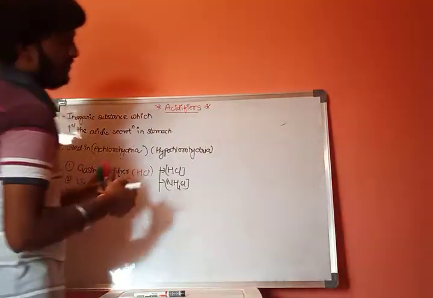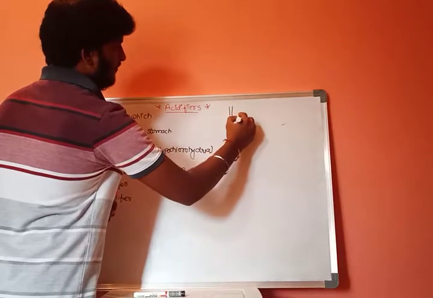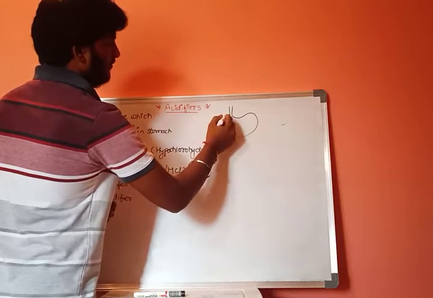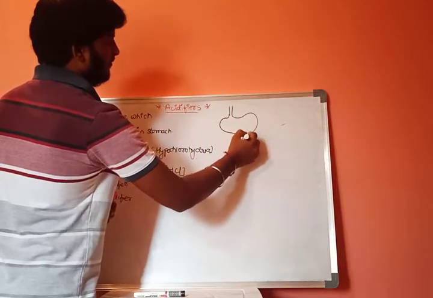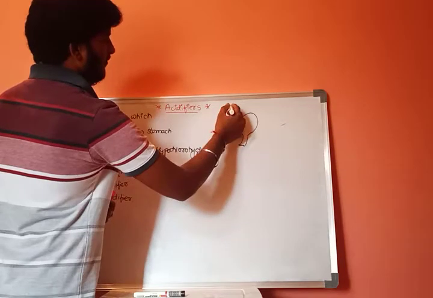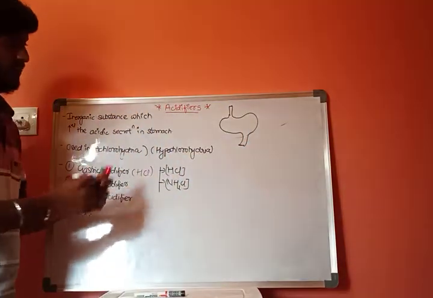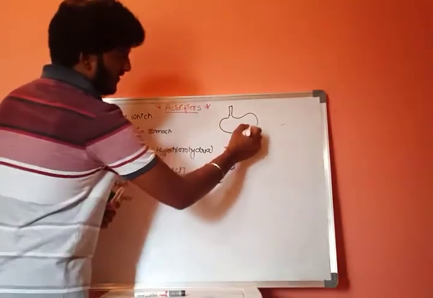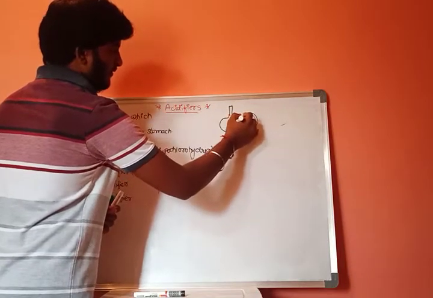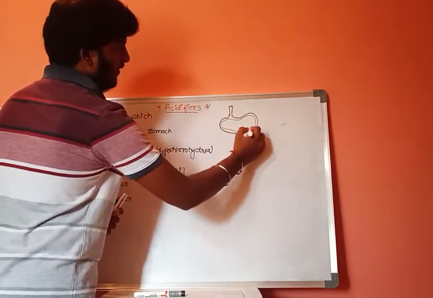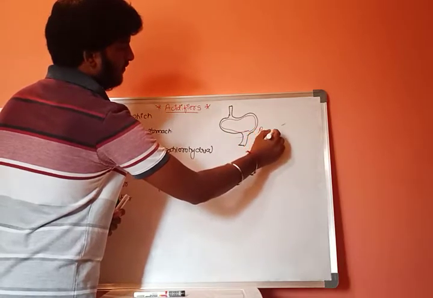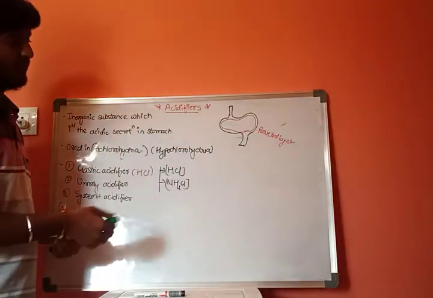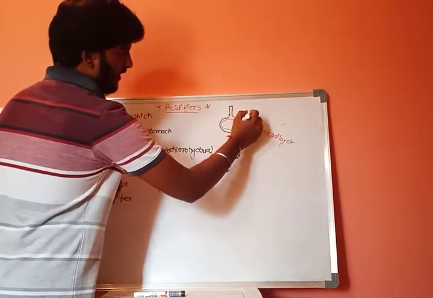Let us consider this is the stomach of our body. The outermost layer of the stomach is the parietal layer, and the innermost layer of the stomach is the mucosal layer.